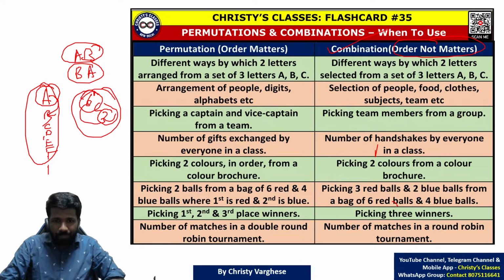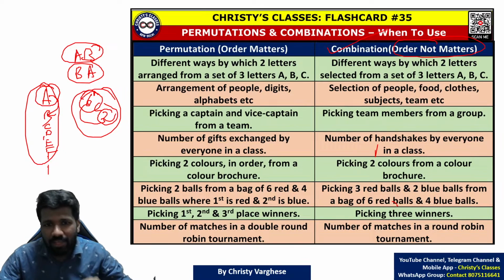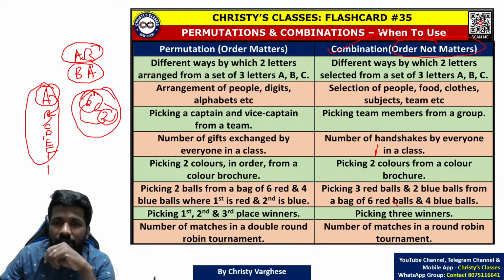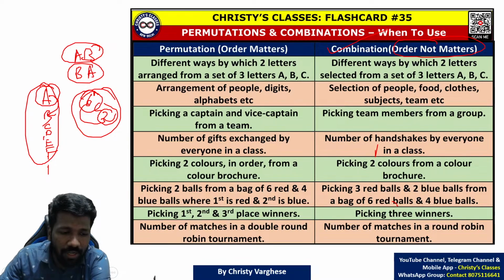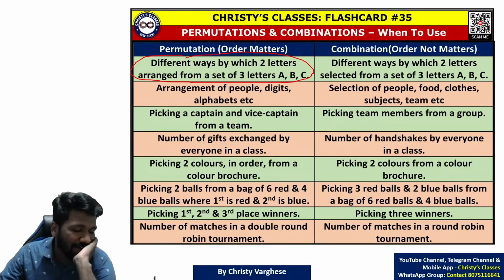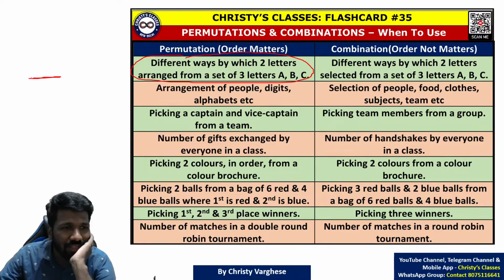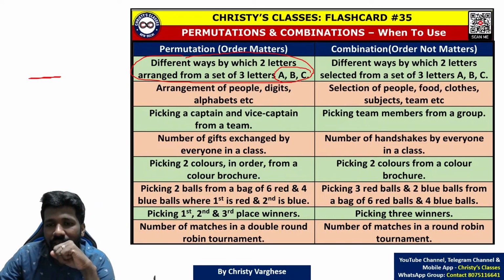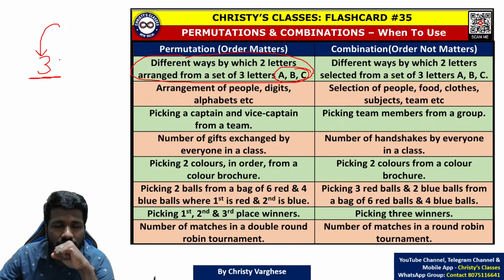So how? Listen carefully. In each of these situations, you can use the fundamental principle of counting. For example, first question: different ways by which 2 letters are arranged from a set of 3 letters A, B, C. 2 letters. So the first letter can be selected as A or B or C. 3 ways are there to select the first letter. But the letter chosen here cannot be chosen here also, right?